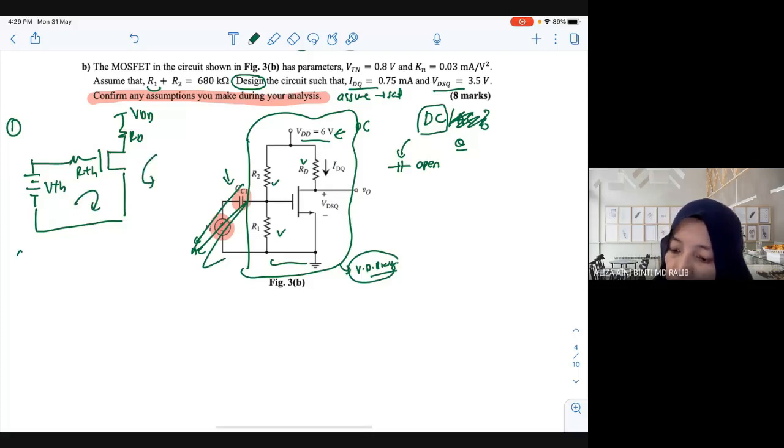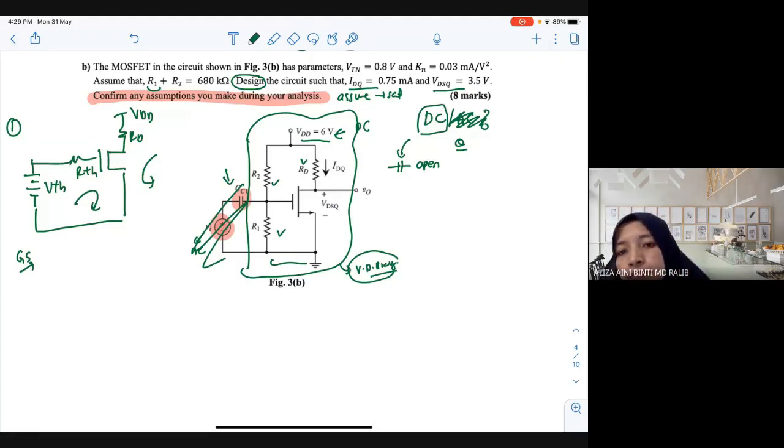GS loop. Can I have one volunteer? What is the equation for the GS loop? Naim doesn't want to answer. Who wants to answer? Ifah.